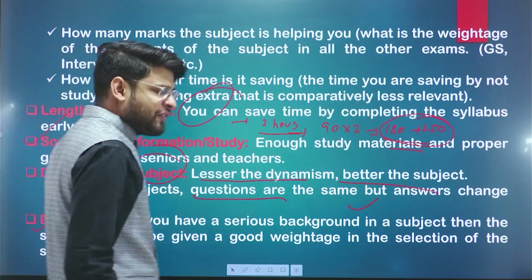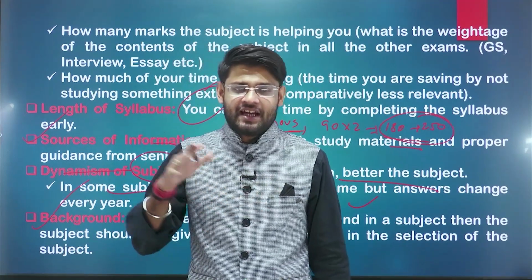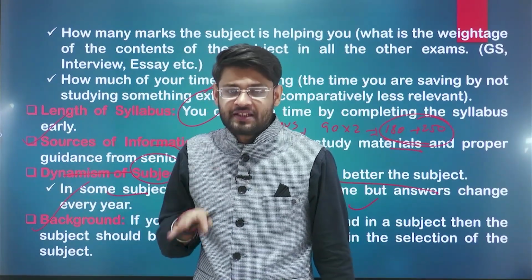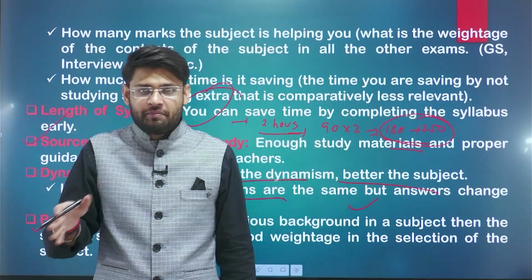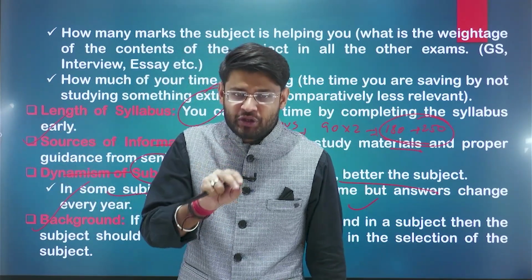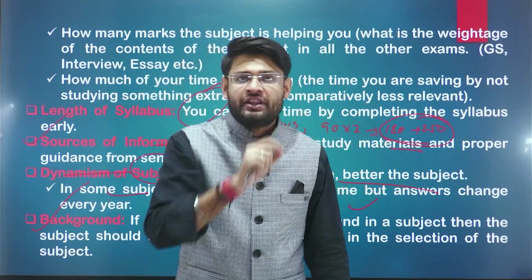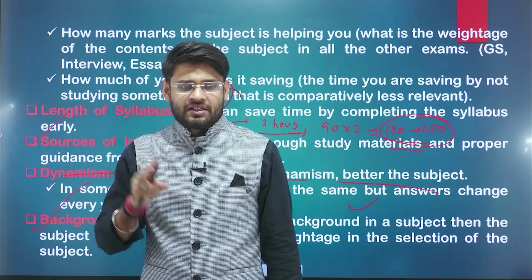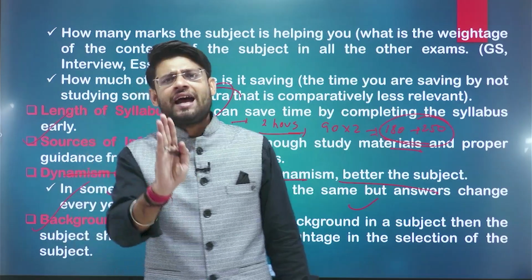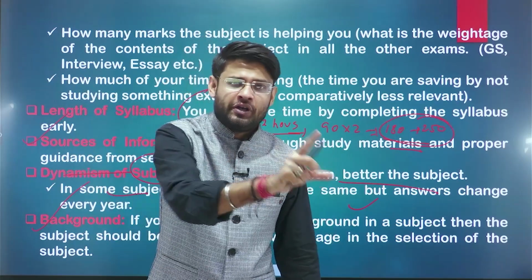Background. Now, the background of a student also matters sometimes. Like I was from a BTech background, then I did my master's in political science. So it was not that hard for me to choose an optional subject, because I had already completed my master's in political science. Suppose those who have already completed their graduation or master's from a humanities background, it will be 1,000 times better for them to choose that particular subject. Suppose you have done your honors in history, your master's in history, then there will be a chance that you will perform better in history as compared to political science.